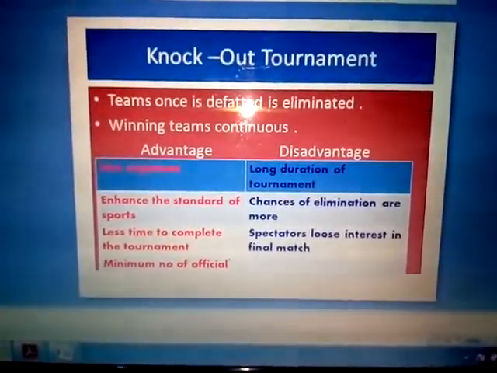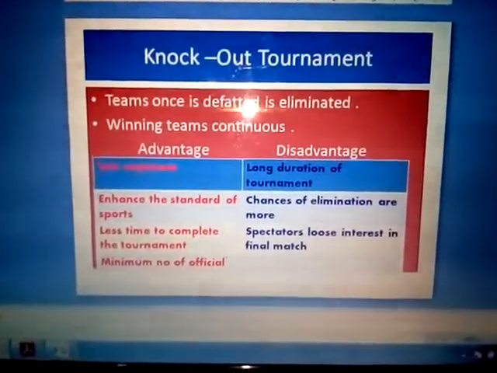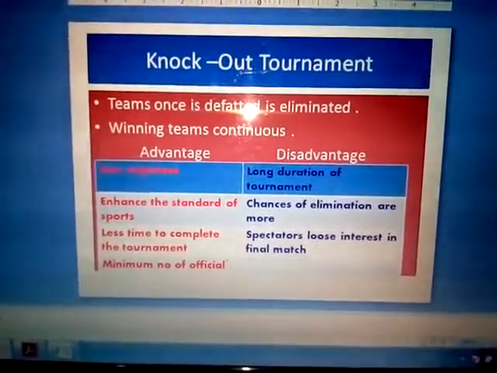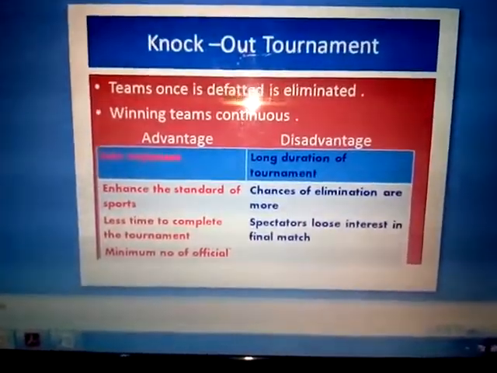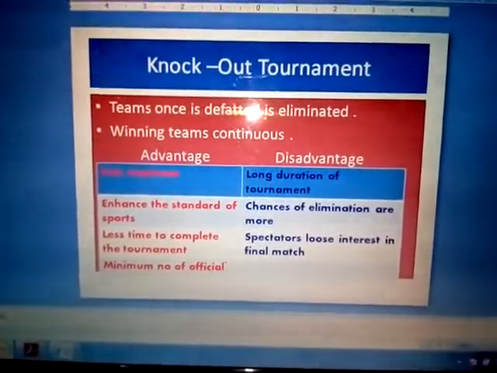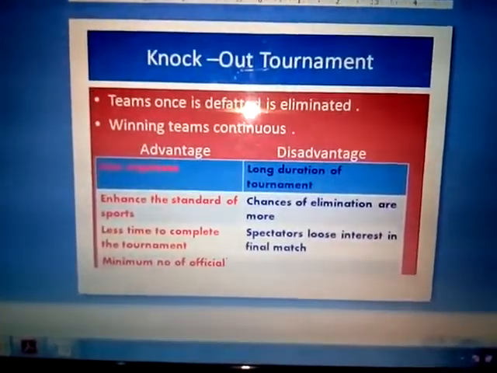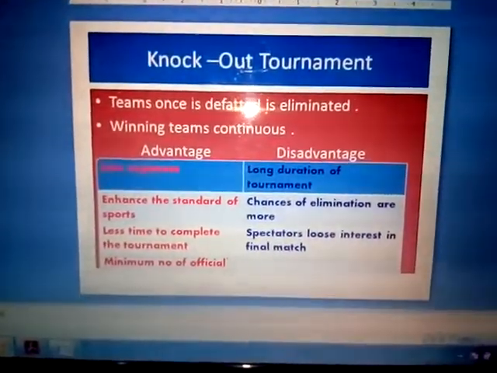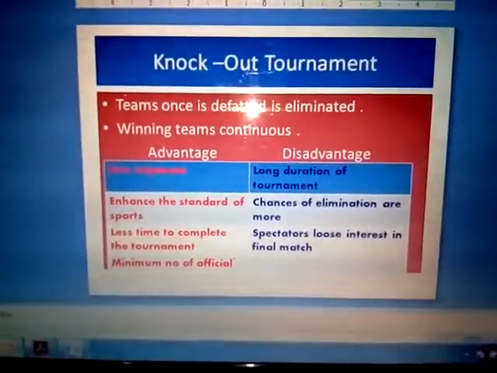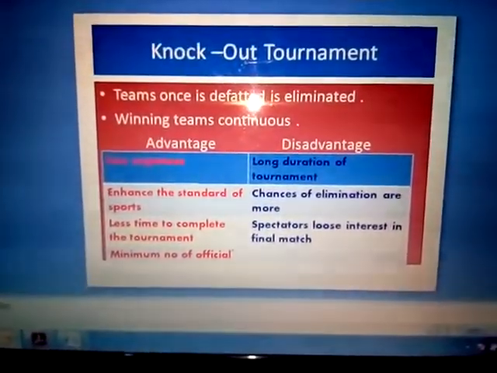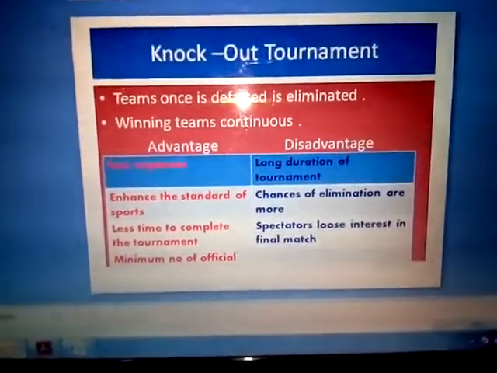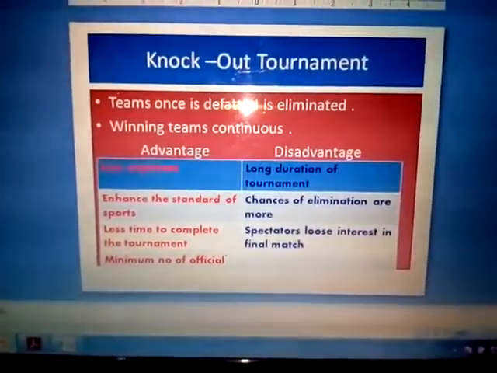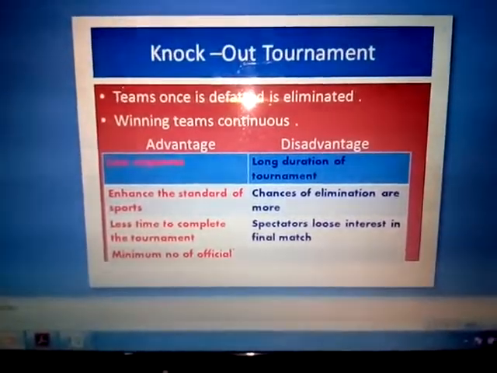In the knockout tournament, always remember the winning teams continue to play in the tournament. The main key of the knockout tournament is that the winning team continues to play in the tournament, and a team once defeated is eliminated. The team who lost the match is eliminated from the tournament. So always remember, in the knockout tournament, the winner or strong team will be the champion of the tournament. So the winning team continues playing the match till the final.